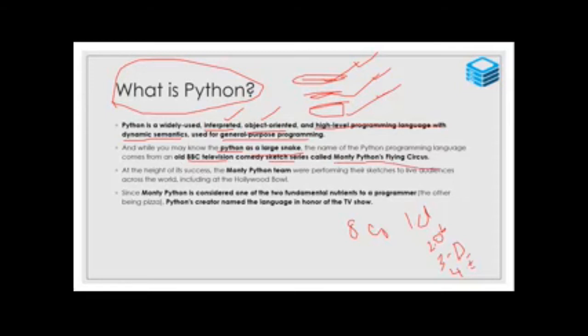Guido van Rossum was very much interested in watching this series. So based on this series, he named it Python. The Python name comes from the serial name, the Monty Python team.